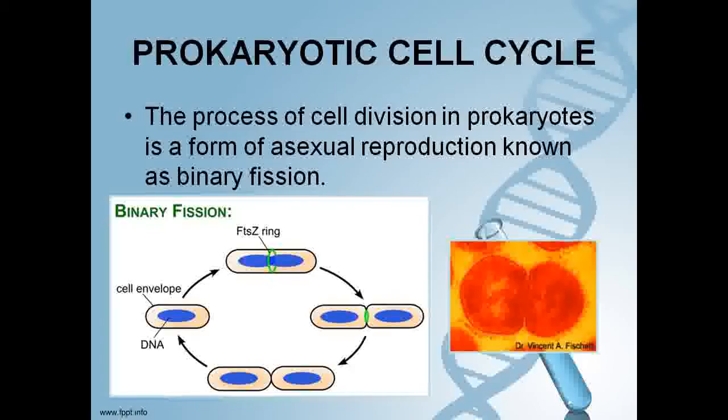The process of cell division in prokaryotes is a form of asexual reproduction known as binary fission. Prokaryotic fission, which is binary fission, is a form of asexual reproduction and cell division used by all prokaryotes and some organelles within eukaryote organisms. This process results in the reproduction of a living prokaryote cell or organelles by division into two parts.